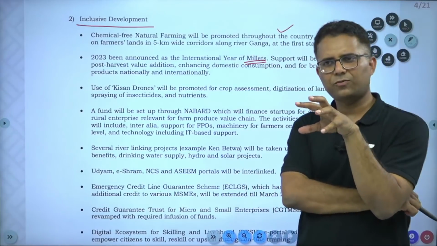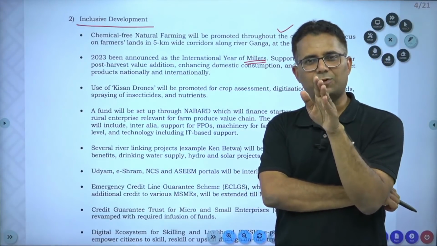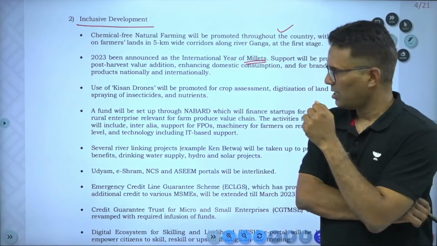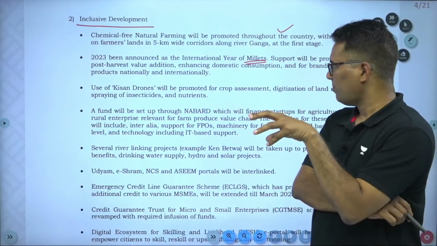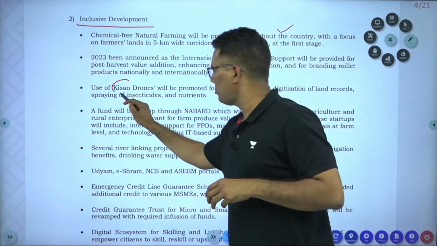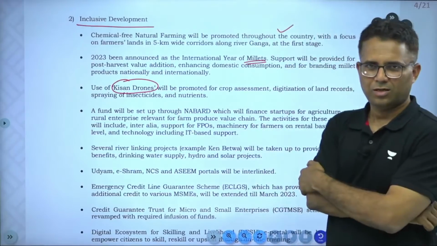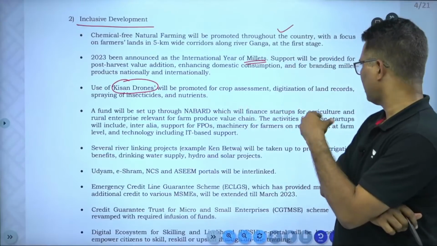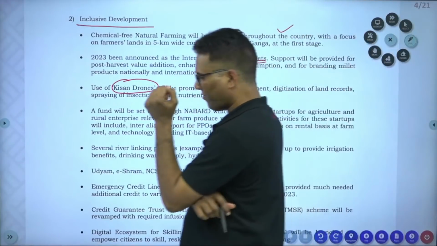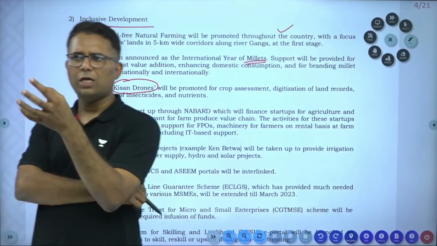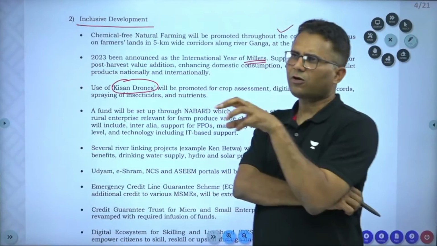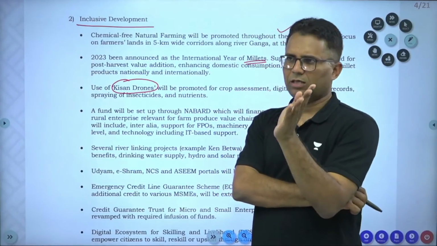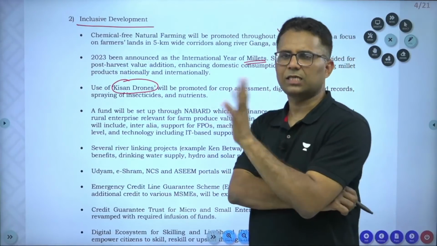This year's budget focuses a lot on technology and drones. So, there has been a special focus on drone technology. And Kisan drones will be promoted for agricultural purposes, for spraying pesticides, for digitization of land records, for crop assessment. So, there is going to be a lot of usage of Kisan drones in land record management or spraying pesticides or for any other agricultural practices.